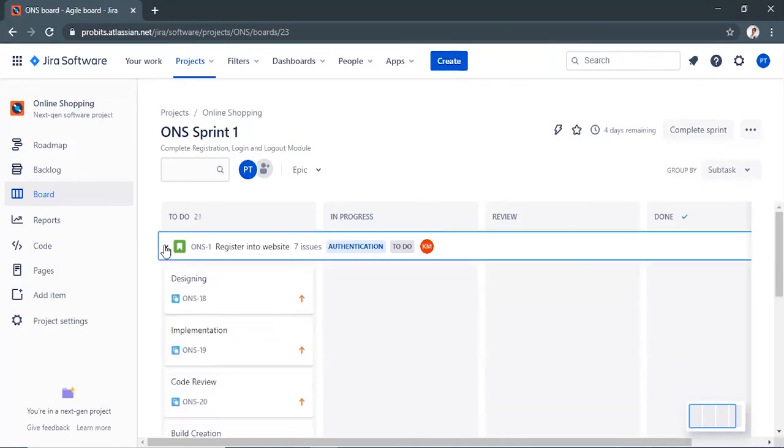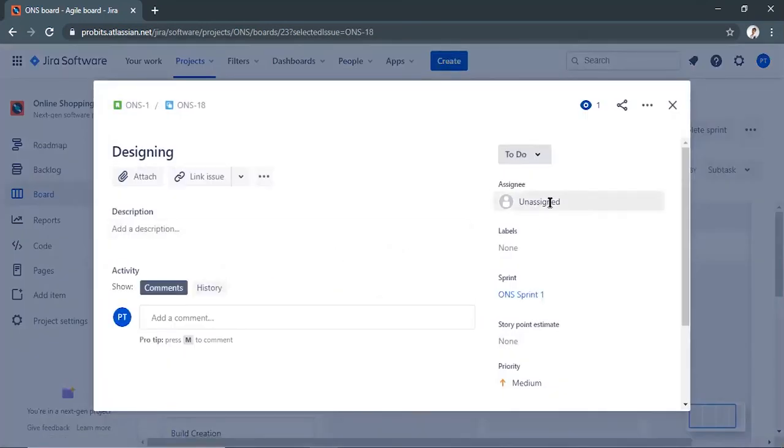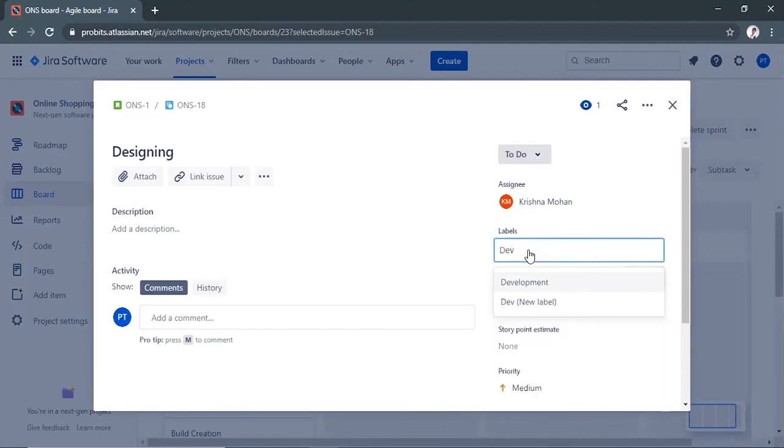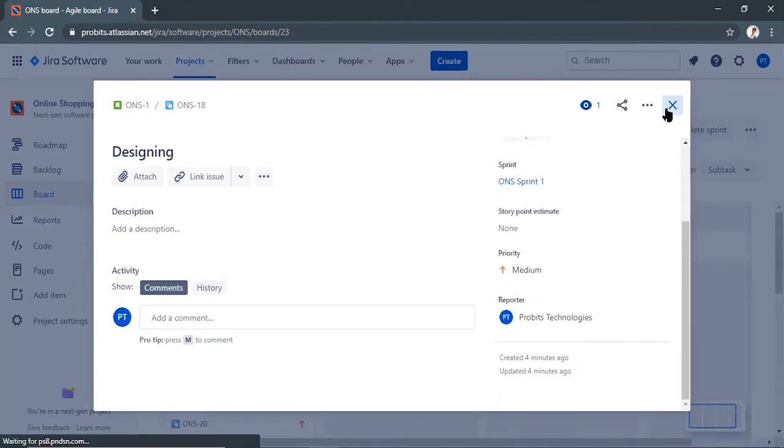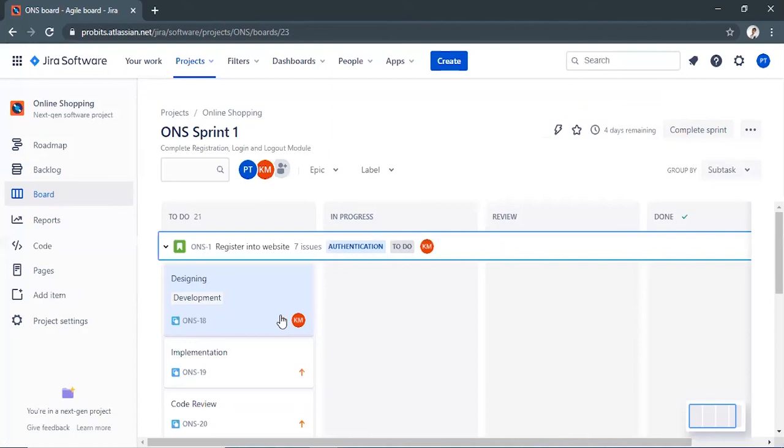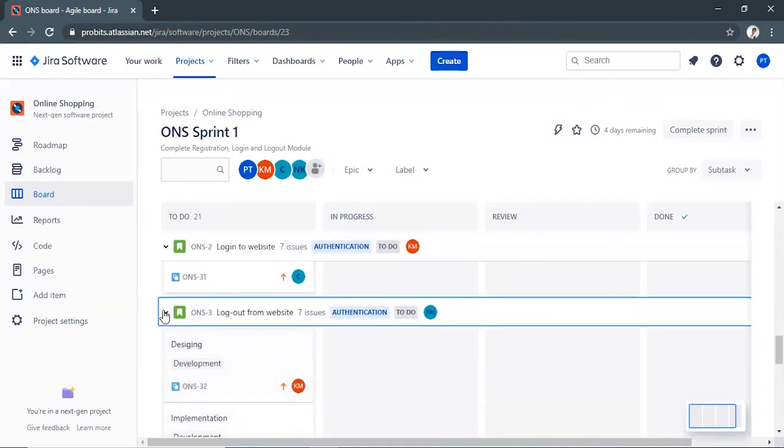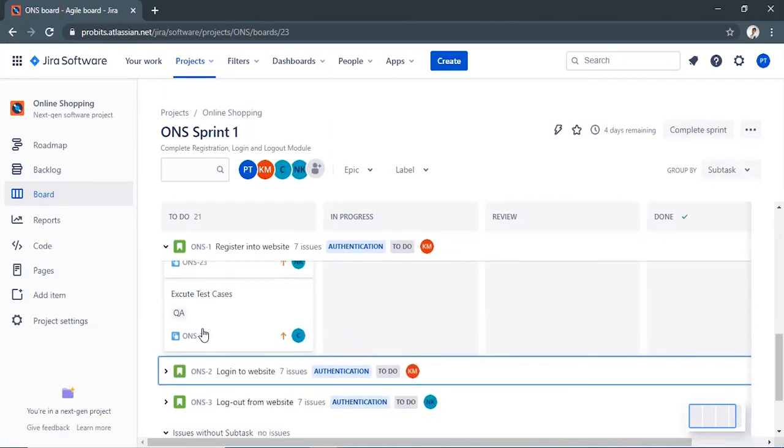Like any other issue, you can add details to subtasks. Click on a subtask to add details like assignee, labels, priority, start date, due date, etc. Let's add details like assignee, labels, priority, start date, and due date for the remaining subtasks on the board.